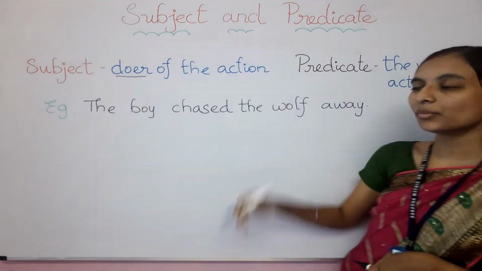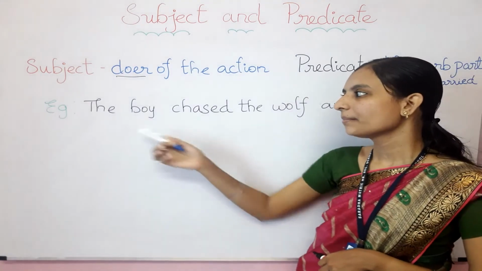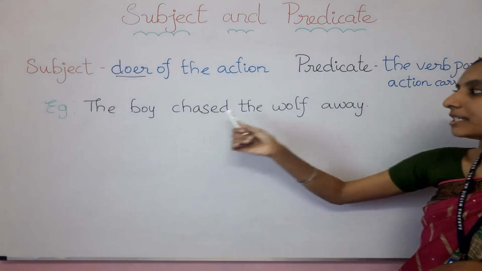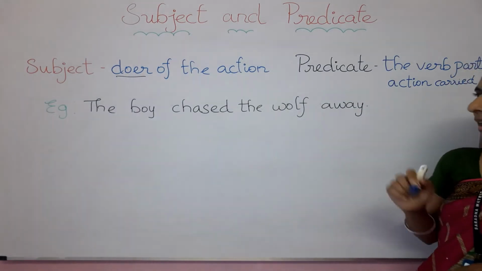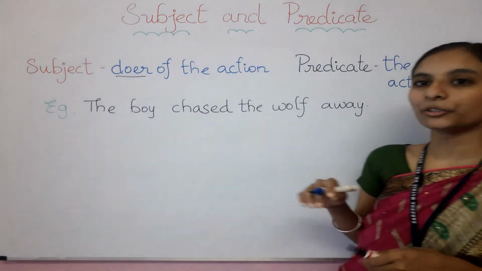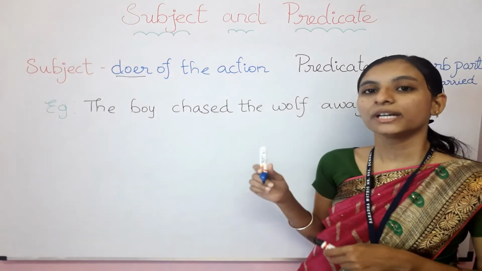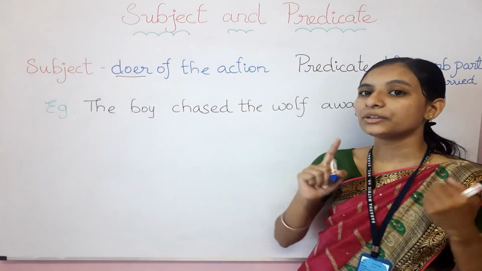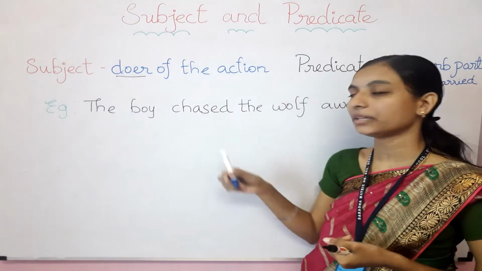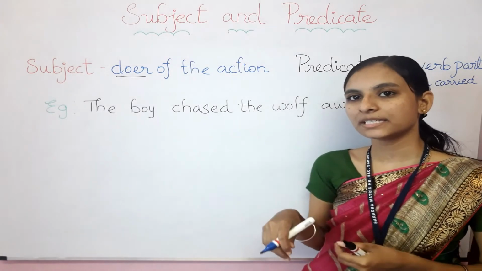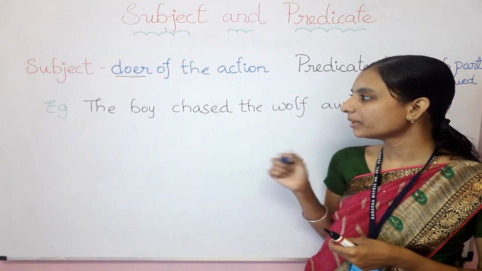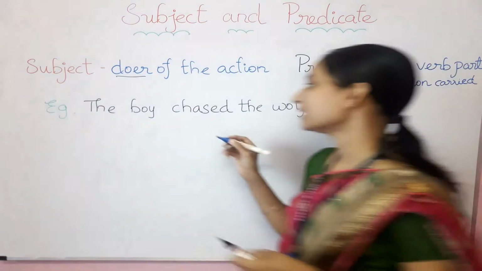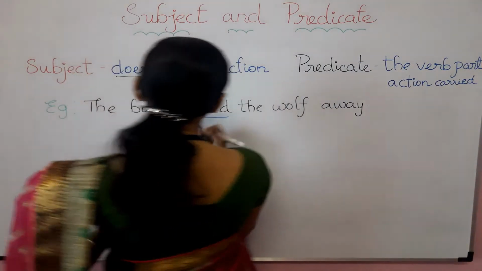Here I have written one example. You can see, the boy chased the wolf away. The boy chased the wolf away. Whenever we need to find out the subject and predicate, you need to first find the verb. Can you find the main verb in the sentence? Yes. Where is the verb? The boy? No. Chased? Yes. Here chased is the verb.